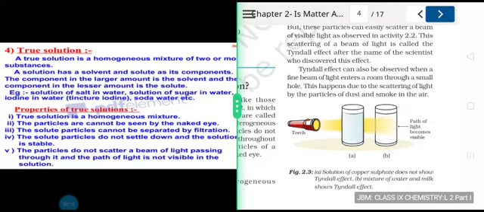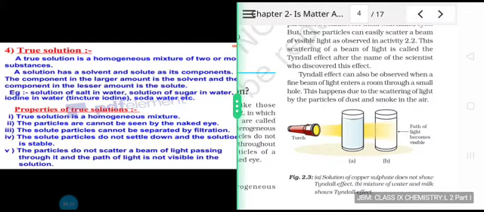So you can see in the first case the path of beam of light is not visible. The light has completely passed through the solution and the path is not visible, but it becomes visible when it is passing through the mixture of water and milk. So this is what is being talked about. So in case of solution, the particles do not scatter a beam of light passing through it and the path of light is not visible in the solution.